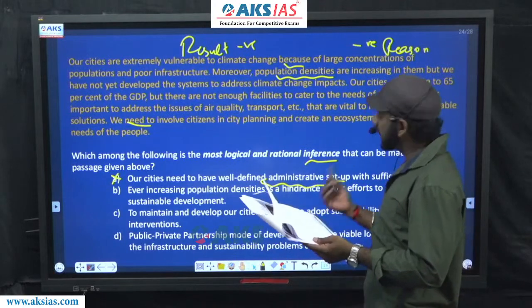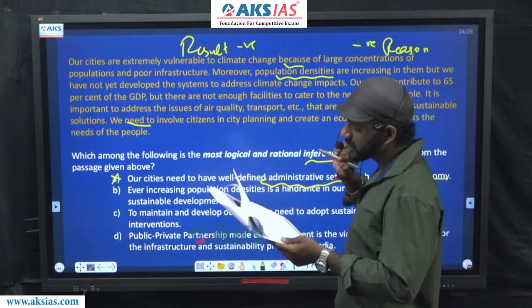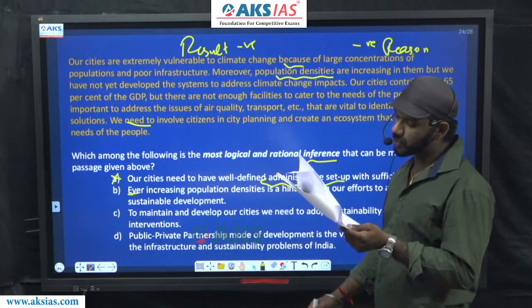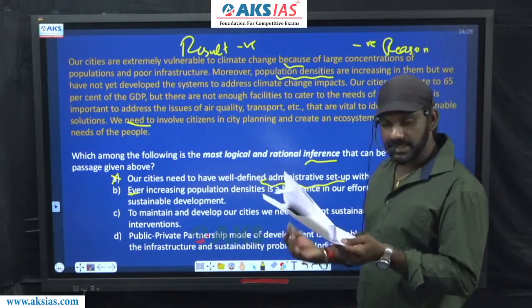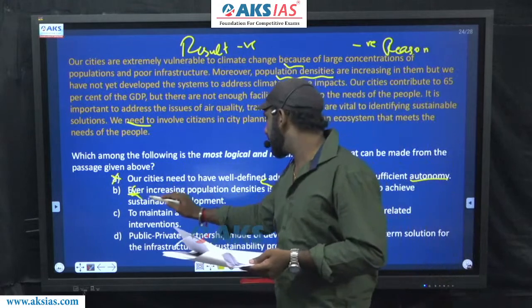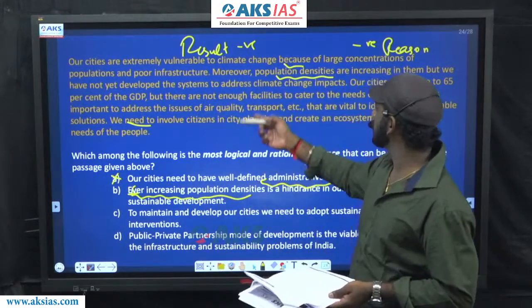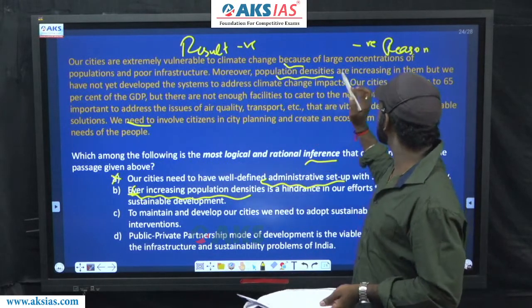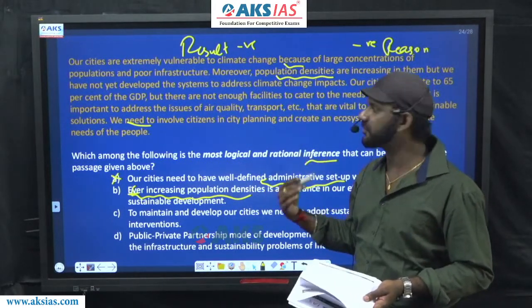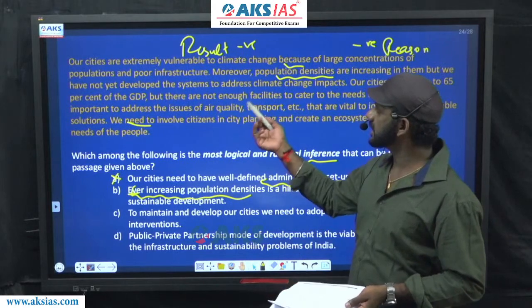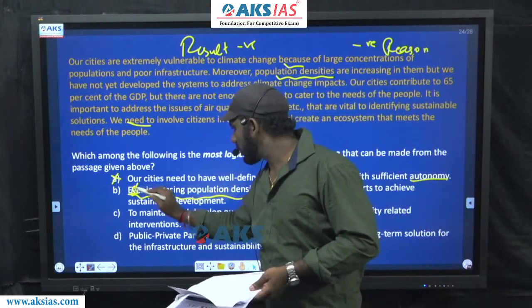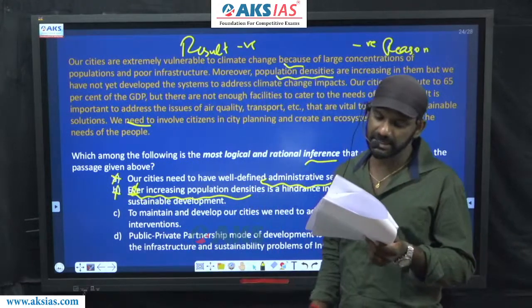B says, ever-increasing population densities is a hindrance in efforts to achieve sustainable development. This should not be agreed to, because the paragraph just says population densities are increasing, but we don't have proper facilities, right? We have not yet developed the systems to address climate change impacts. So this should not be agreed to. B is eliminated. Come to C.